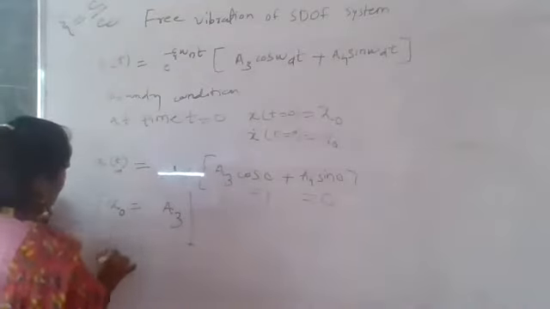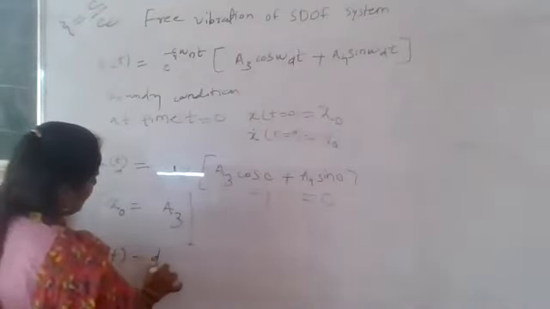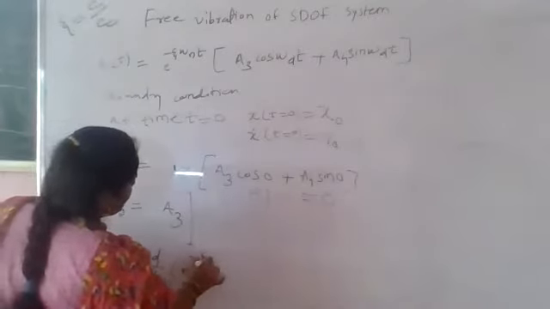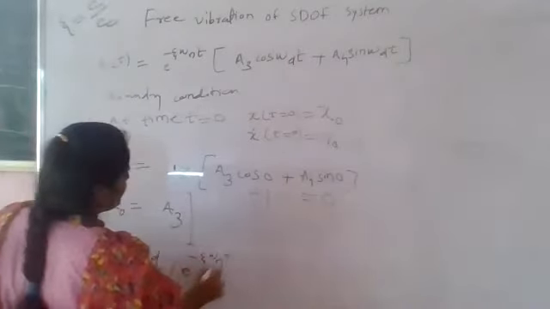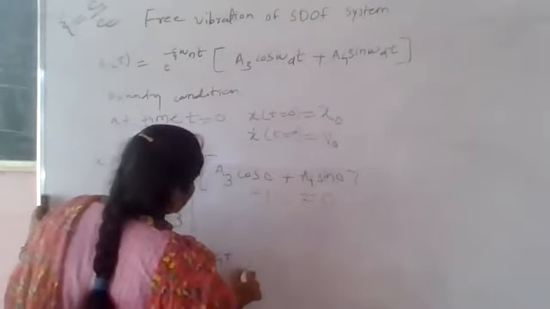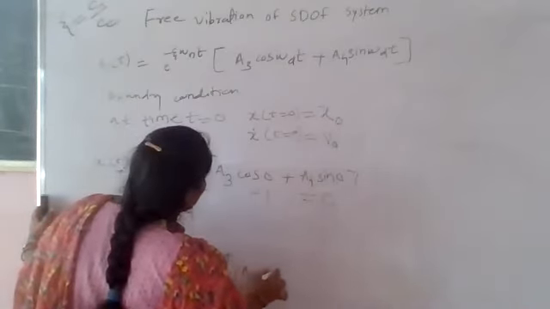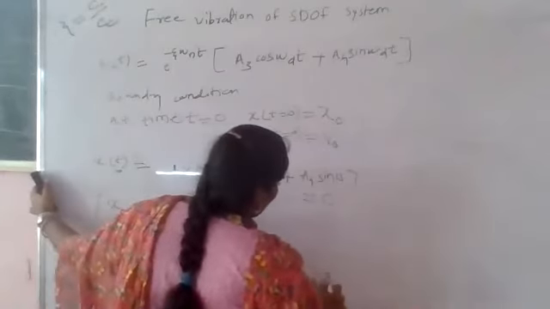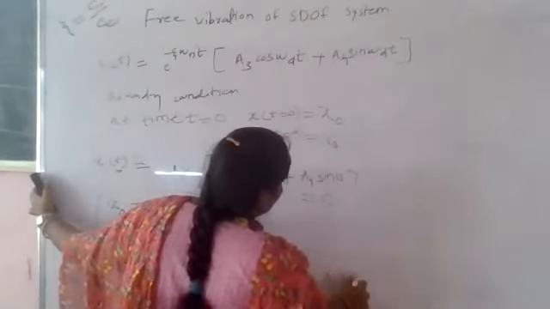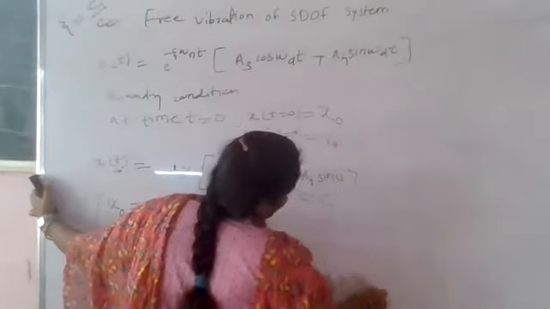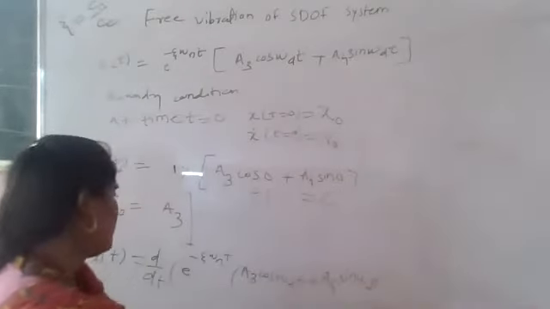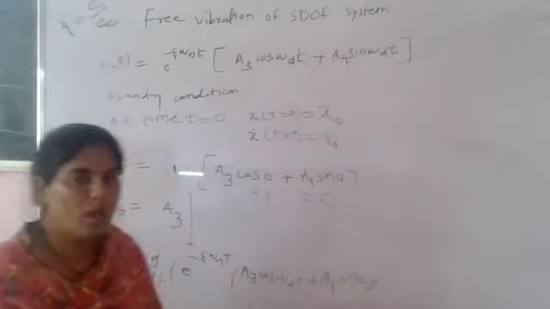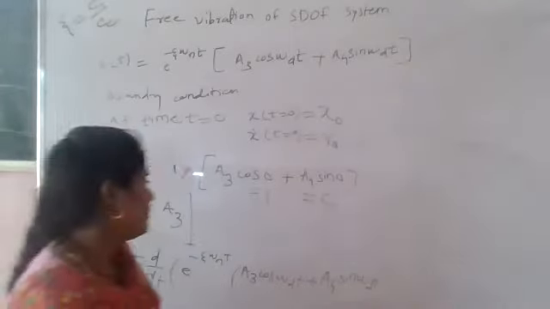x dot of t is equal to d/dt of e raised to minus zeta omega n t, that is the first term, and the second term is A3 into cos of omega d t plus A4 into sin of omega d t. You first solve the derivative and then you apply the boundary conditions.